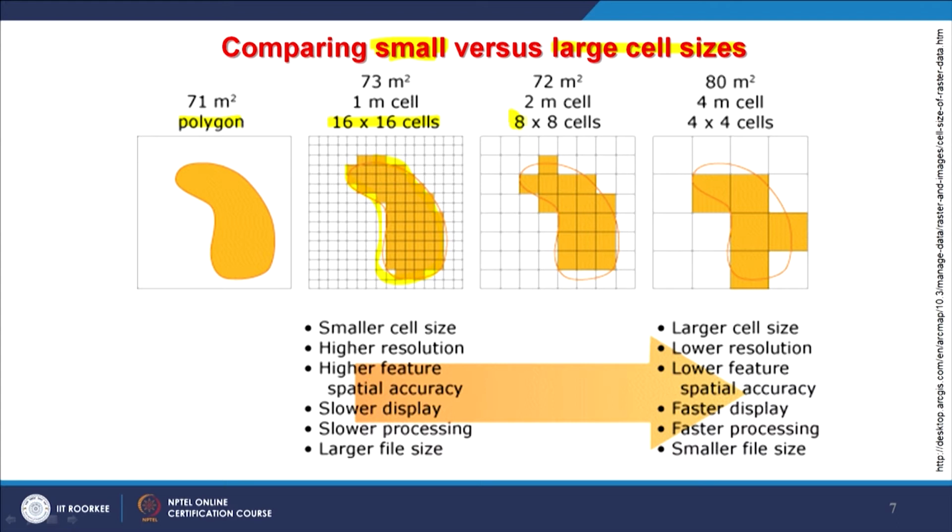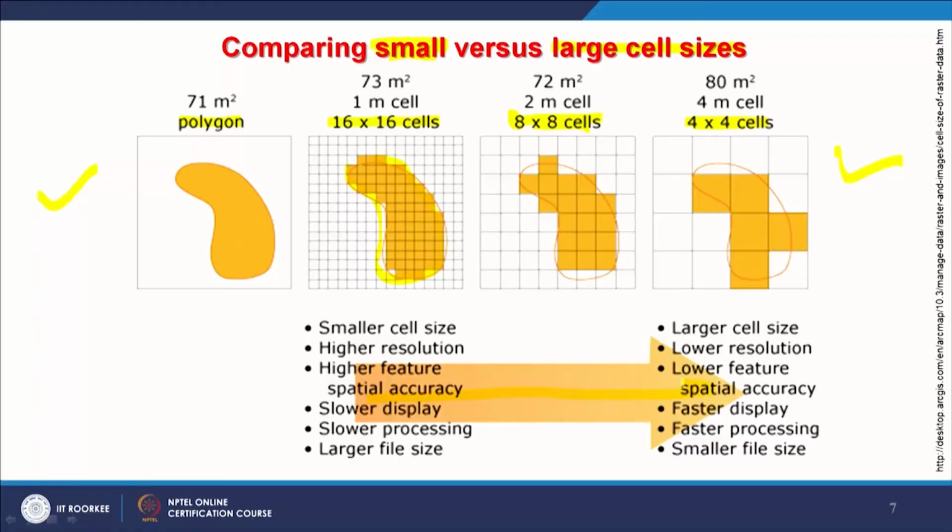When we bring it to 8 by 8 cells, they deteriorate further, and at 4 by 4 cells, as you are seeing, comparing the rightmost and the leftmost, the input polygon had a very smooth boundary, and the 4 by 4 cell one gives a very poor representation of that polygon.